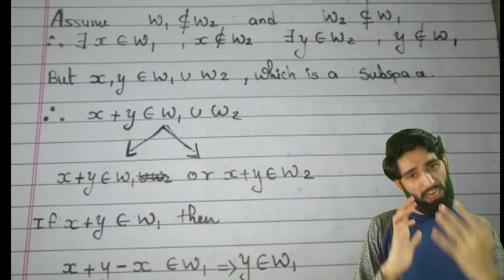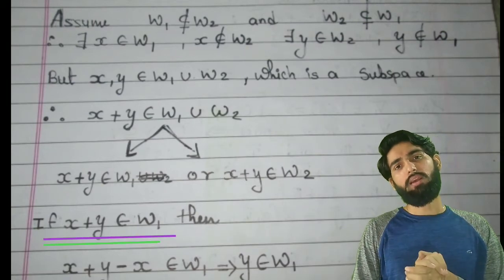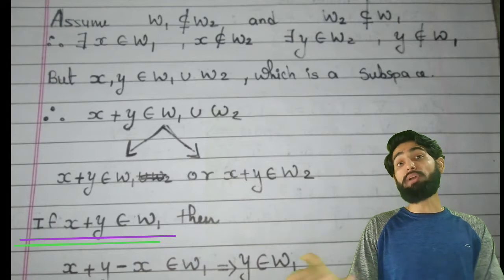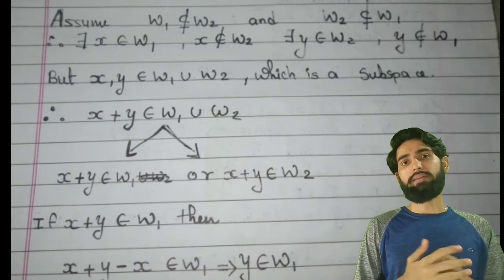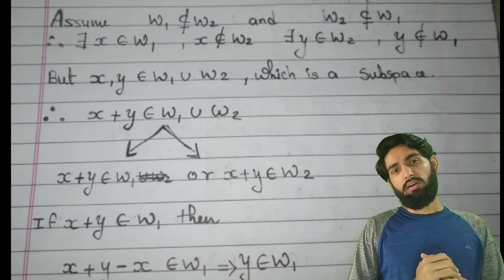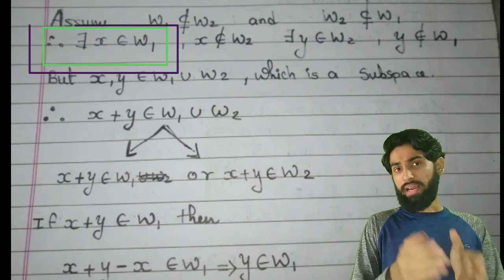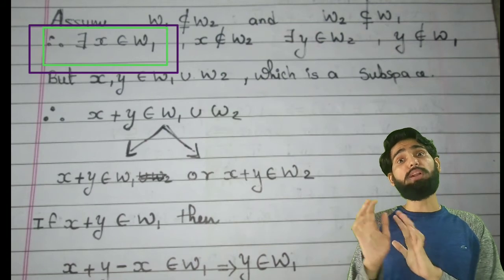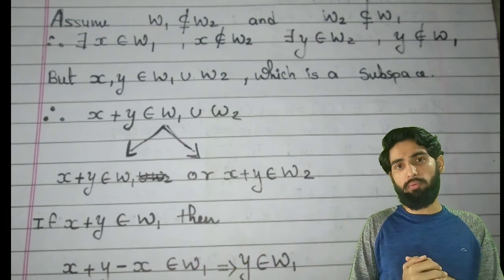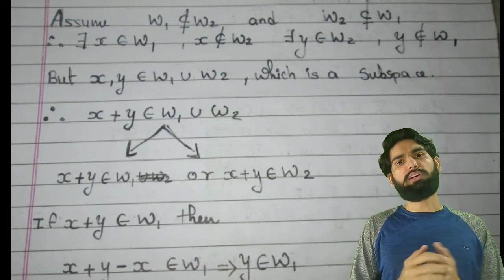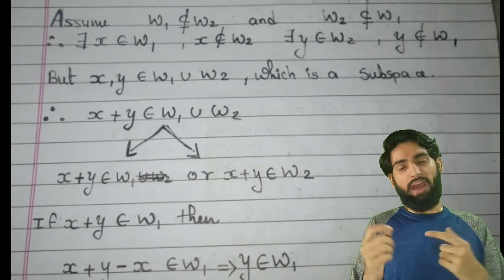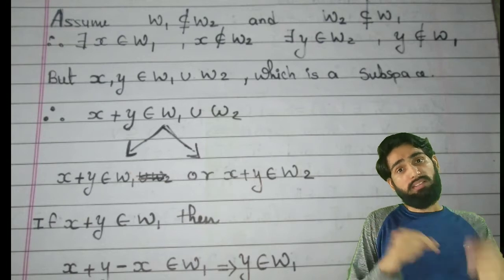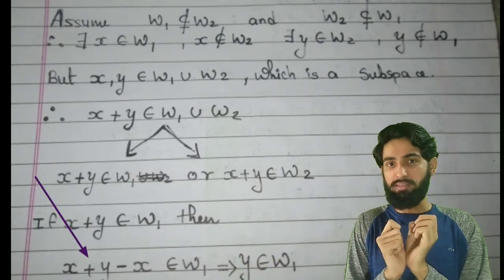So if I go with the first case, I assume x plus y is an element of W1. From the previous we know that x is an element of W1. Correct? And W1 is a subspace. I have two elements, x plus y and x. If I subtract them, I am still inside W1 since it is a subspace.